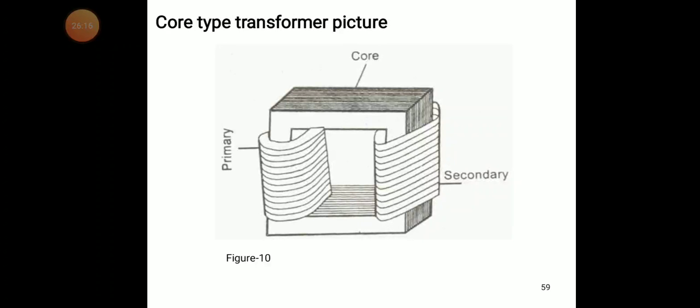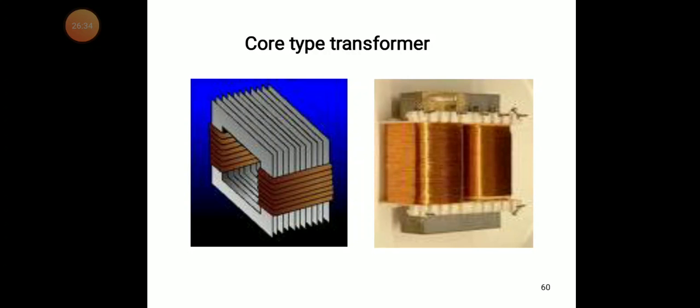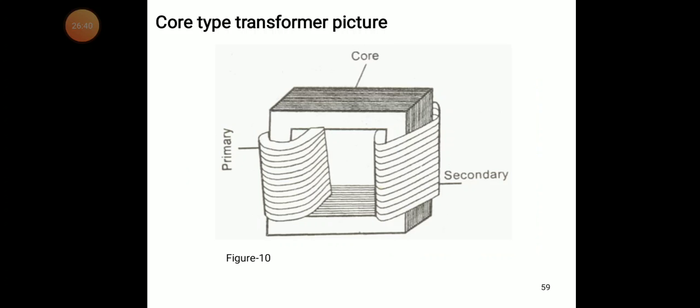So what is there in the core type? You can see in the core type we have two limbs. In the first limb we have the primary winding. In the second limb we have the secondary winding. So simply, the laminated core is there. You can see it is a square type core. So in a very simple way, we have the core type of transformer.